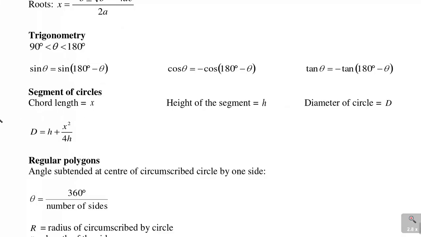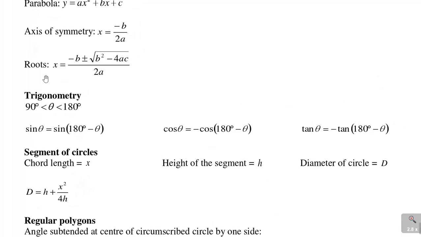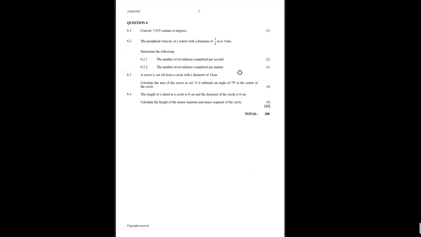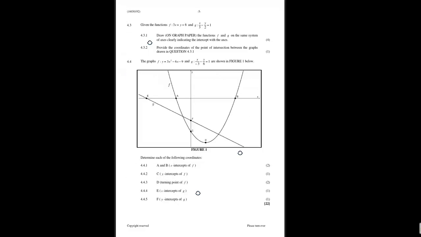It is the one that is given as roots. You can see this is the equation here. They say the roots of the equation. So that's your quadratic equation that you're supposed to use. So x is equal to minus b plus or minus square root of b squared minus 4ac over 2a. So that's the formula that we will be using for the quadratic part.